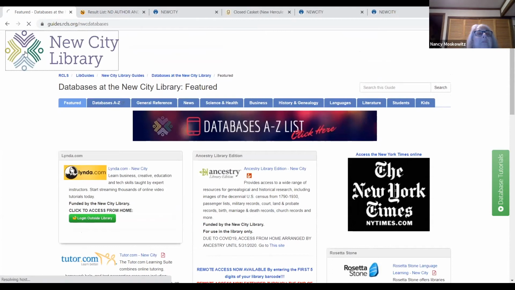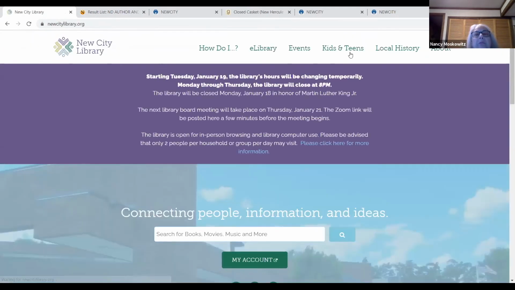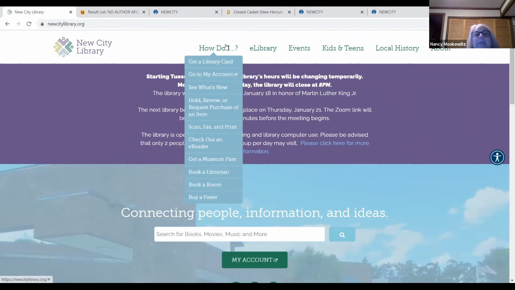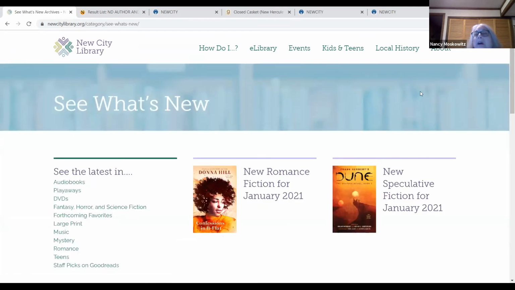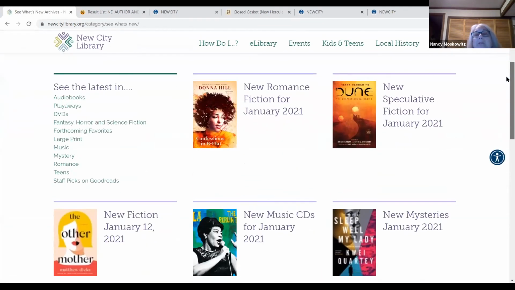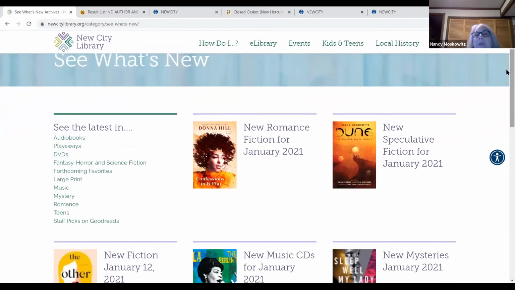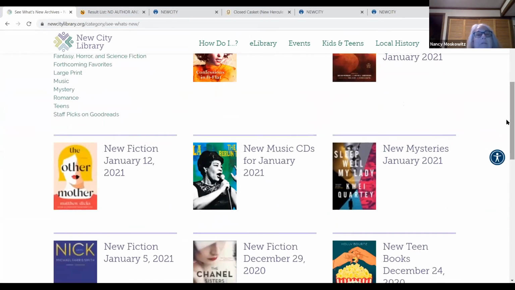We're going to go back to New City Library, to our homepage, and look at How Do I. Since a lot of people really want to know what's new, we're all pretty conscientious about attending to this. If you look at the first page, See What's New, you'll see romance, speculative fiction, new mysteries, new music.